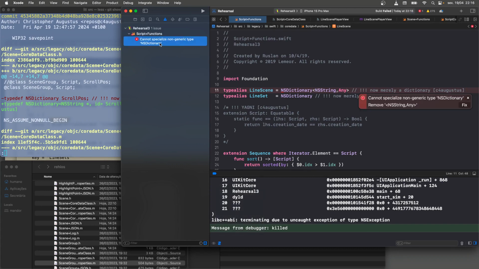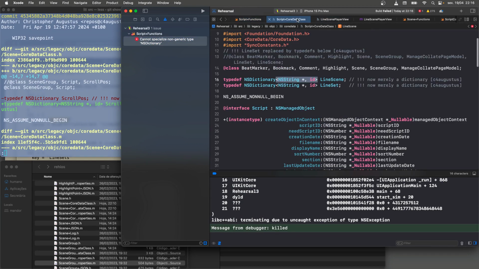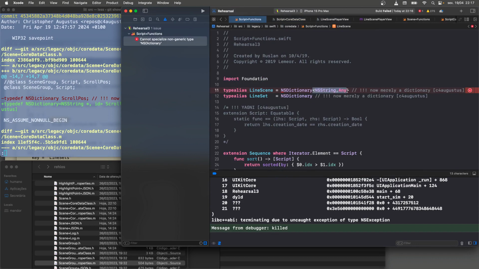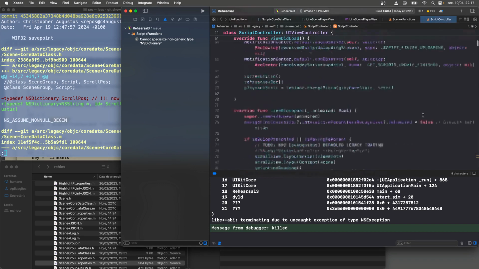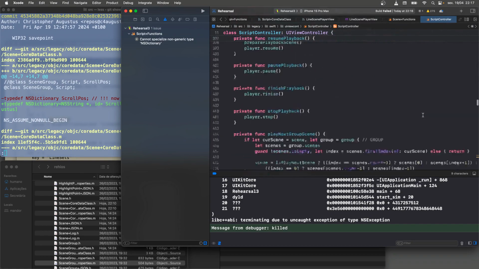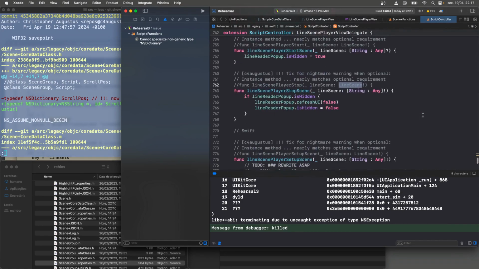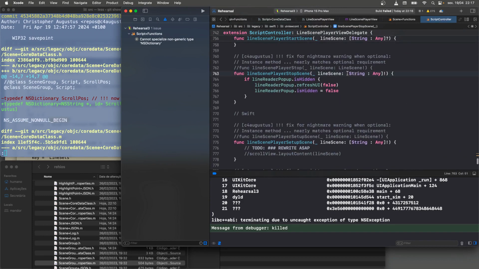Yeah. It doesn't see NSDictionary as a generic type on the Swift side, but it sees it as a generic type from this side. So apparently this NSDictionary is not quite the same as this NSDictionary. But what sucks is that this type alias is not effective in here. Where was it? I actually have to change this to String, Any in order for this declaration